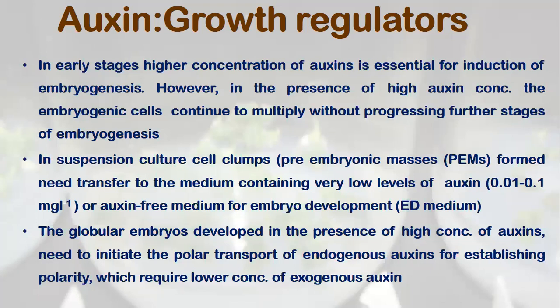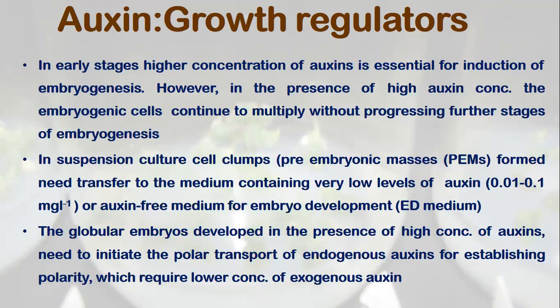Whereas in the second stage, when the induction has taken place, we need to transfer to a medium containing a very low concentration of auxin or auxin-free medium, and it should contain a sufficient amount of cytokinin, because now the embryo has to grow and divide at a very rapid pace. To sustain this rapid cell division, cytokinins are required.